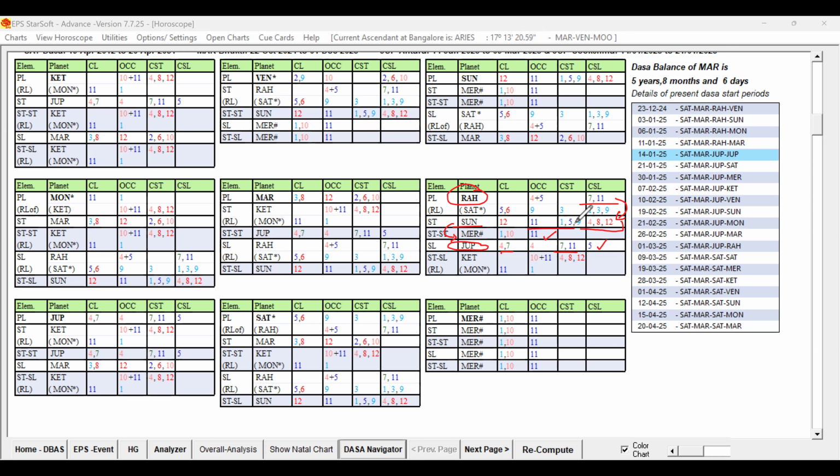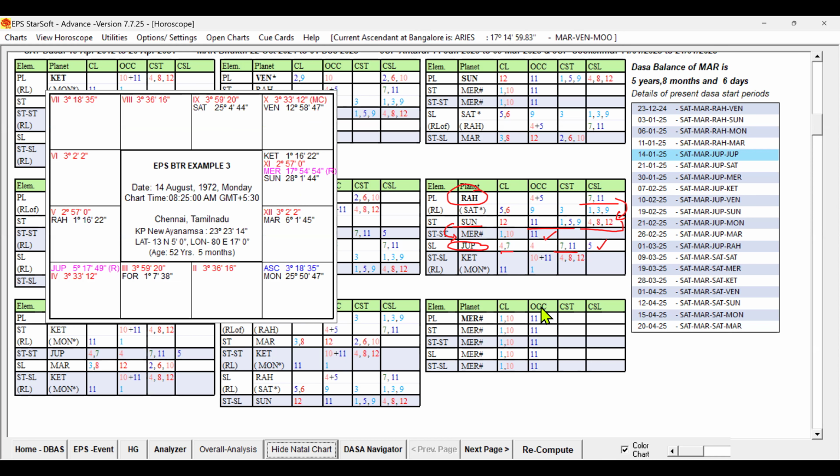So delay or obstacles are indicated at the star level, but sub-level planet Jupiter is favoring the event, right? So what does it indicate? It is not indicating that marriage is not promised, right? So it indicates, yes, despite some obstacles, marriage is promised.